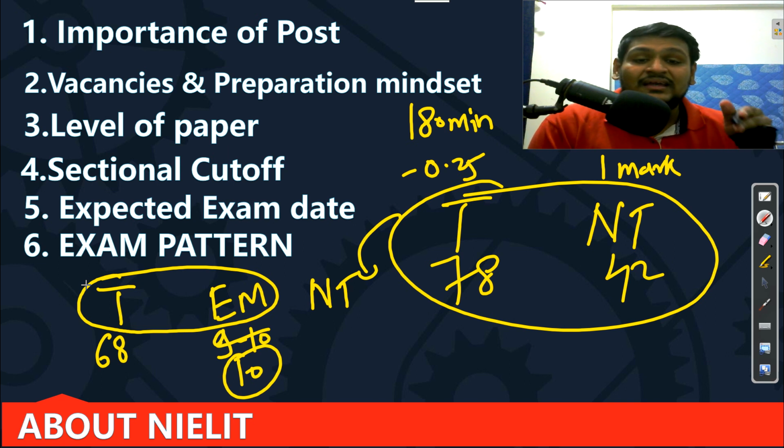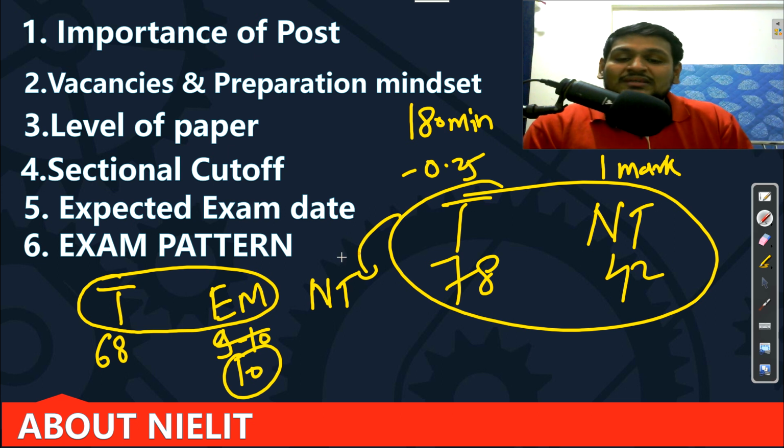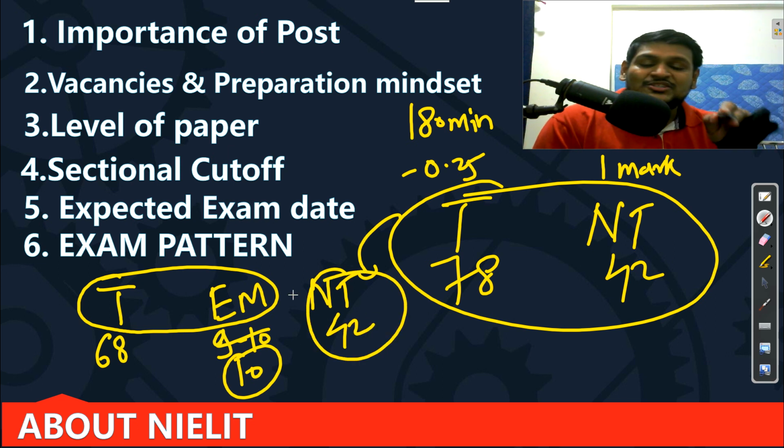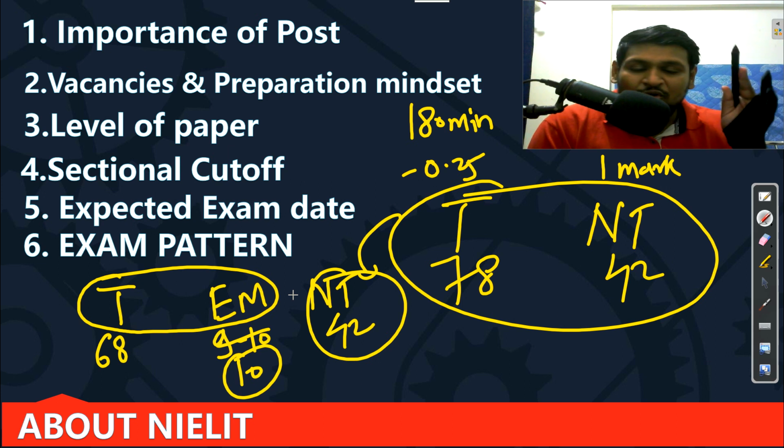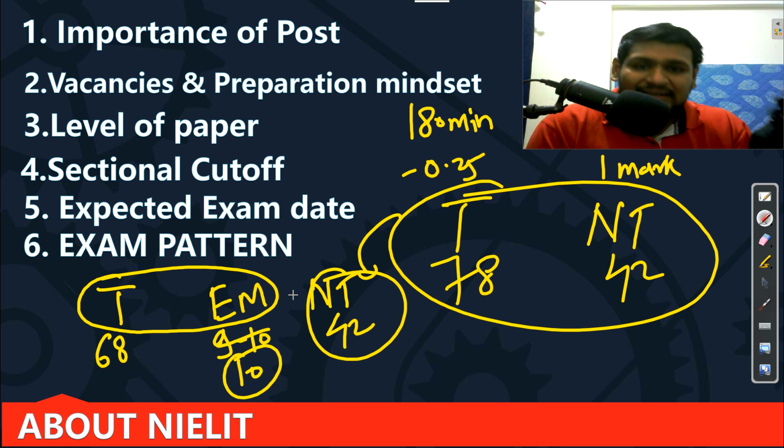Okay, and compulsorily you need to do this, because obviously without engineering mathematics you can't survive. That's it. So 10 questions from engineering mathematics, 68 technical, and 42 non-technical. Now the distribution of these 42 questions again depends on them. Okay, the variation is there in each paper, so we can't predict anything.